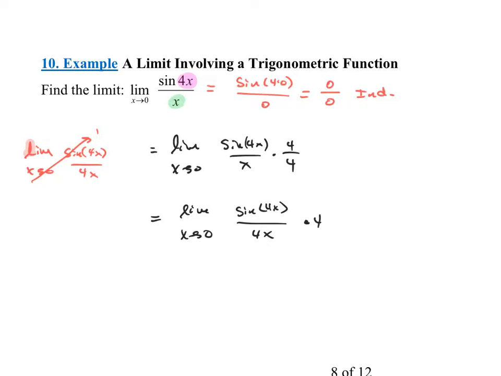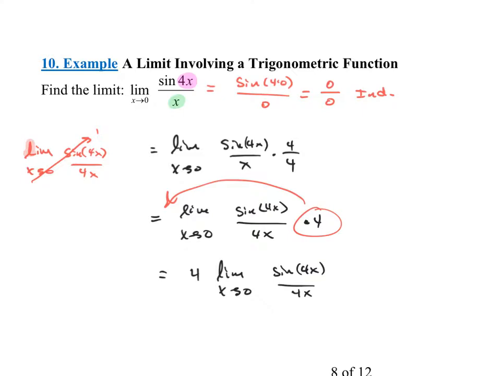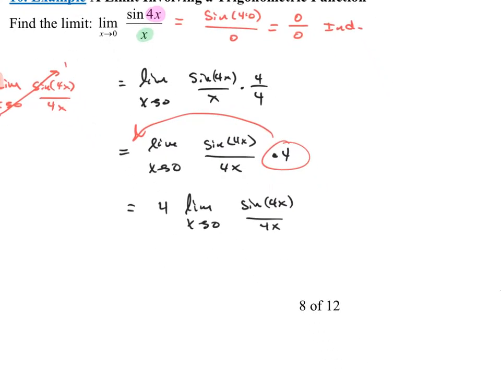Well, what am I able to do with those constant multiples? I'm able to pull those out in front, aren't I? So isn't this 4 times the limit as x approaches 0 of sine of 4x all over 4x? And now I can use my rule because the sine of 4x matches the 4x on the bottom. Now I know that approaches the value of 1. So this would be 4 times 1, which is 4. Our final answer for the problem.